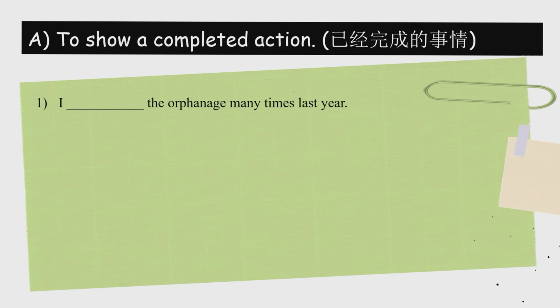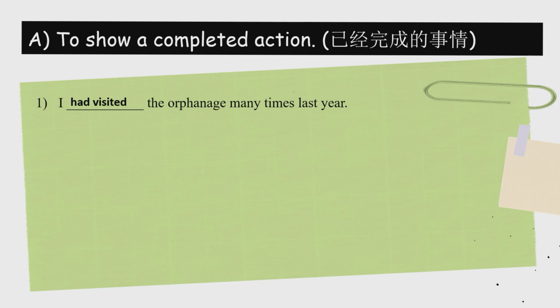Number 1, I the orphanage many times last year. 我已经什么参观了那个孤儿院 many times last year，就是很多次，我已经很多次参观那个孤儿院，几时 last year.